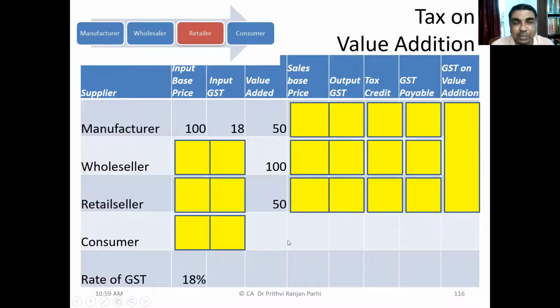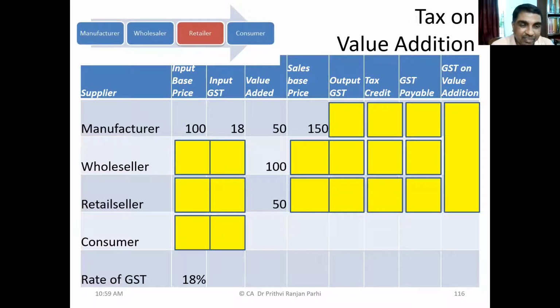18 rupees. Now he is making a value addition. He's converting something and the value added is 50 rupees. And how much will be the sales base price? Now forget about GST, only base price. 150, right? The base price is 150.